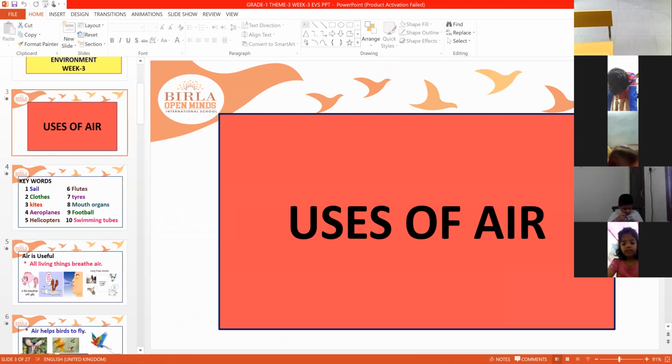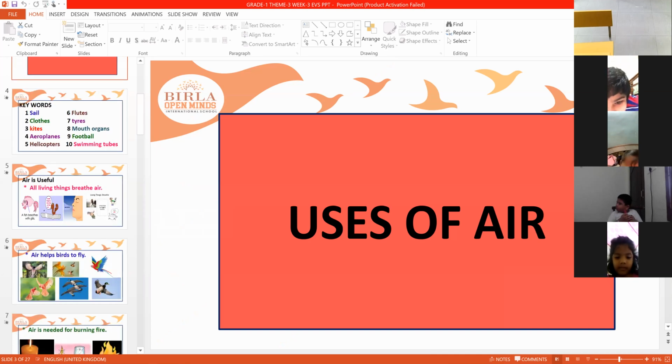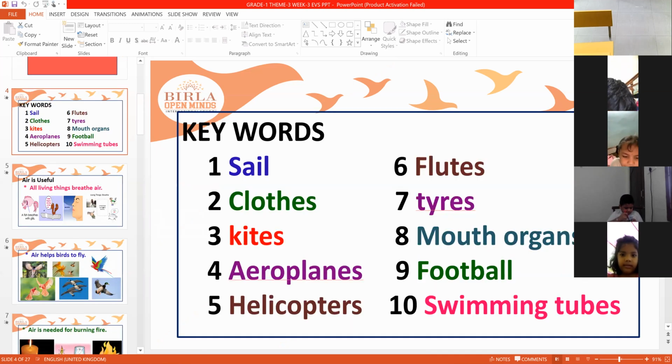Air. So, uses of air. Once again I want to revise it, because yesterday some of you had not joined the class, means some of you missed the class. So please, once again I am revising this topic. These are the keywords I gave: sail, clothes, kites, aeroplanes, helicopters, flutes, tires, mouth organs, football, and swimming tubes.